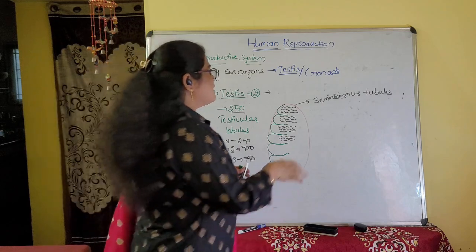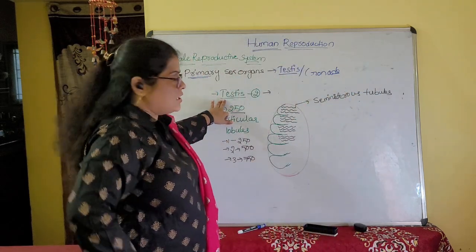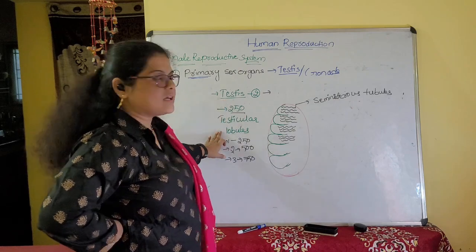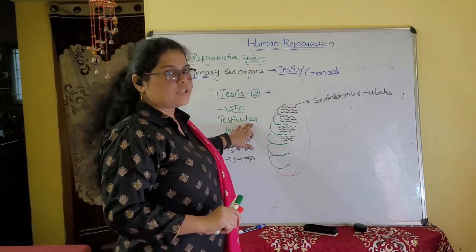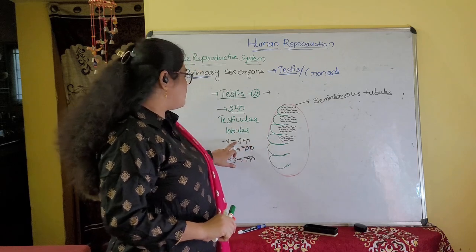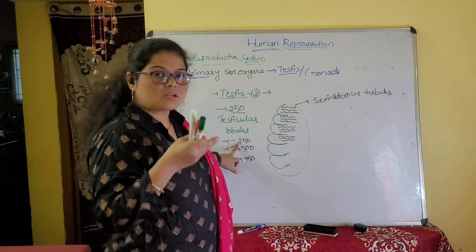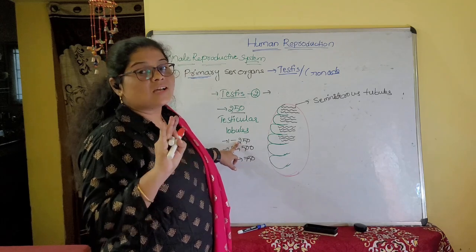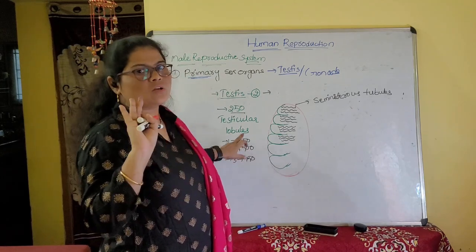Here we need the seminiferous tubules. Each testis is divided into 250 testicular lobules, each containing 1, 2 or 3 seminiferous tubules.